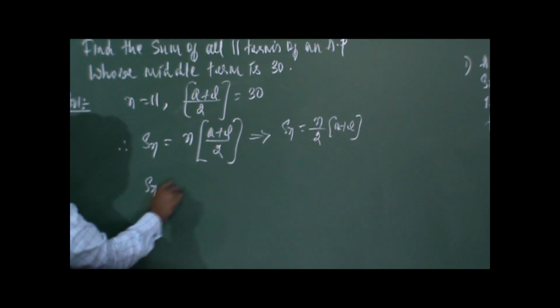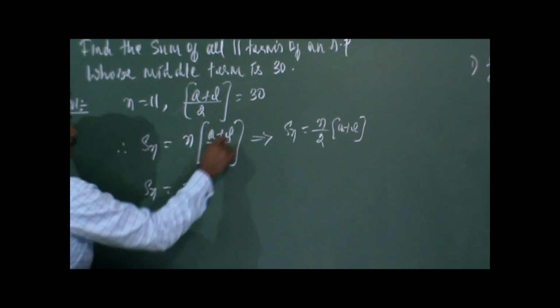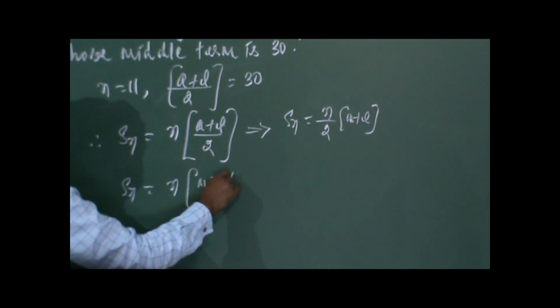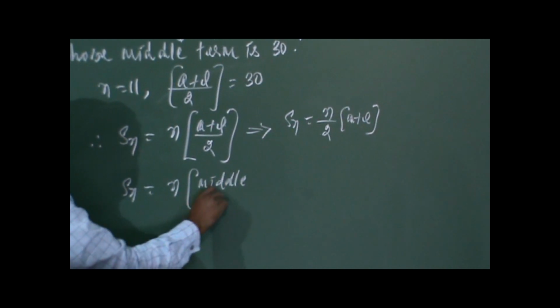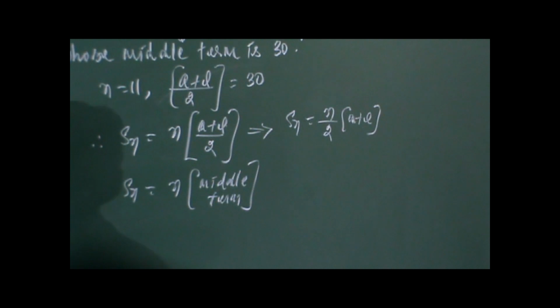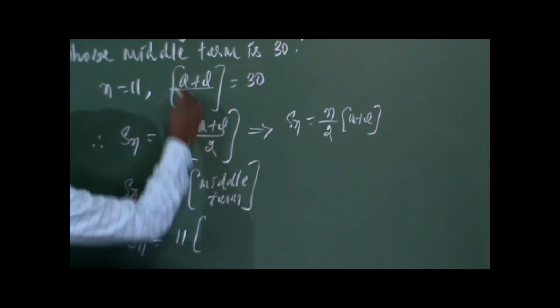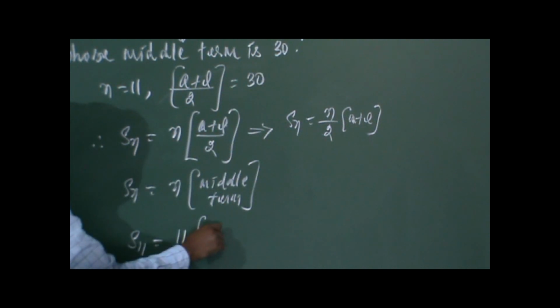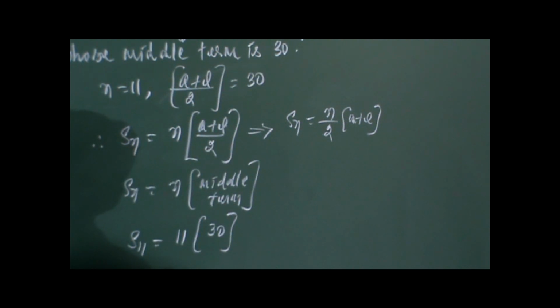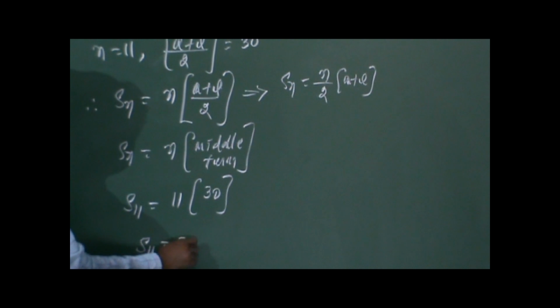So Sn is equal to n into (A plus L by 2), the middle term. The sum of the 11 terms is 11 into the middle term, which is given as 30. So S11 is equal to 30 into 11, which is 330.